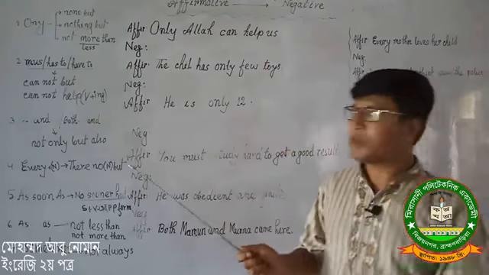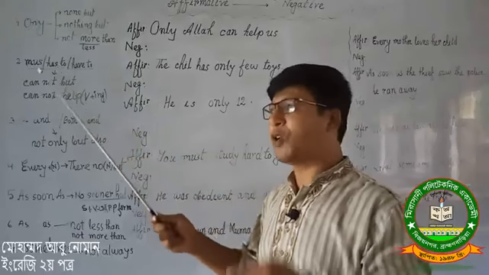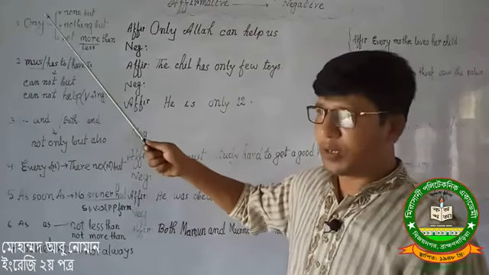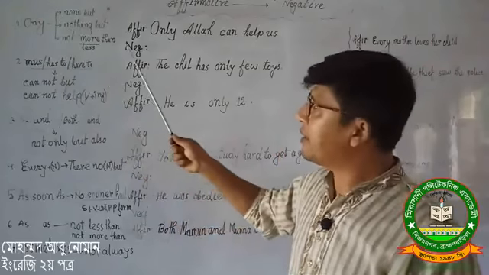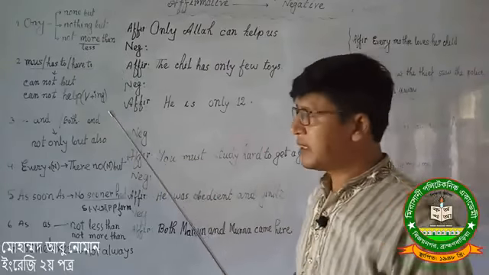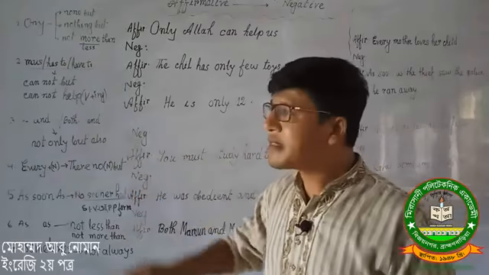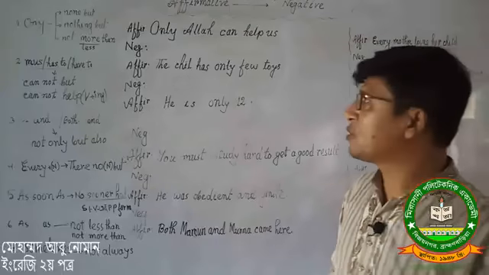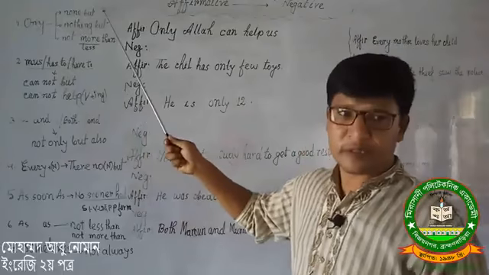Here I have written some rules. First, I have written here only. If you find only in an affirmative sentence, you will change this word only. Instead of only, you may use none but, nothing but, not more than, or not less than. When you use none but, only indicates a person: I, we, he, she, Ram, Sham, Jodu, any name. You will turn this only into none but.